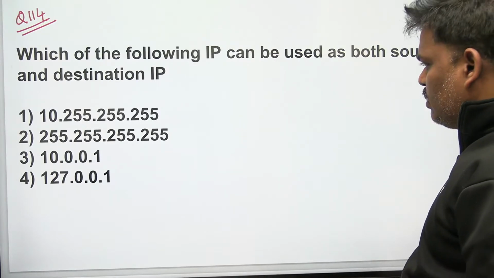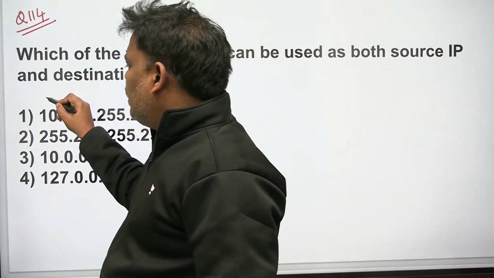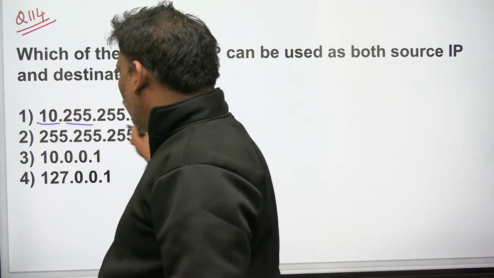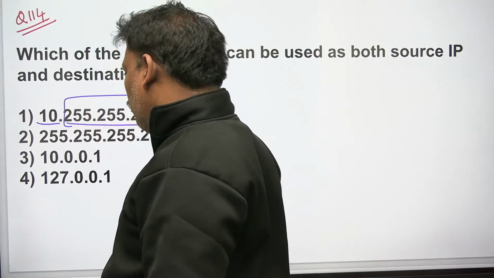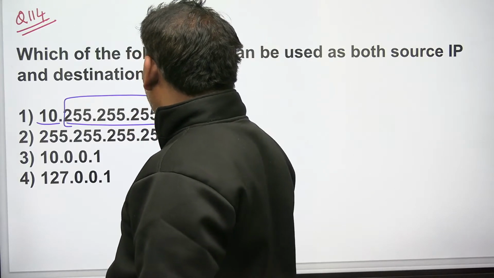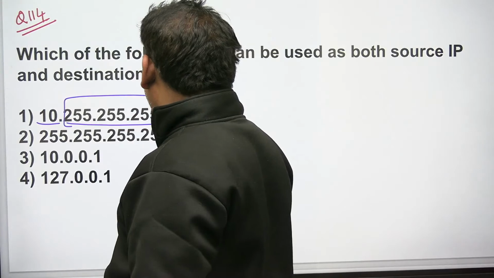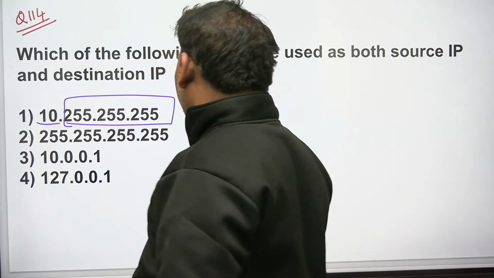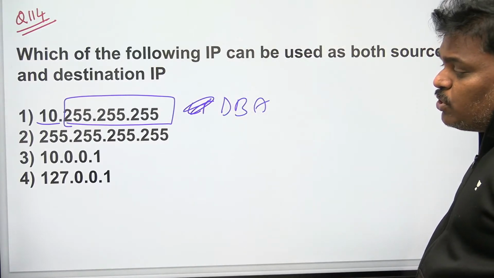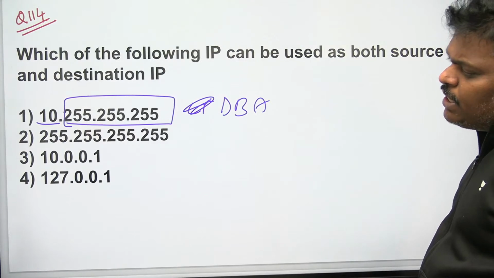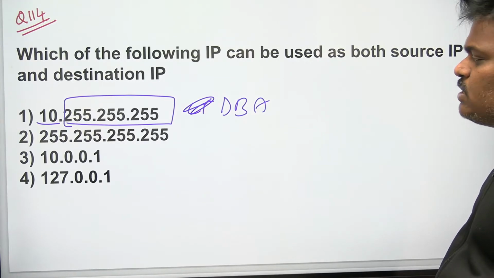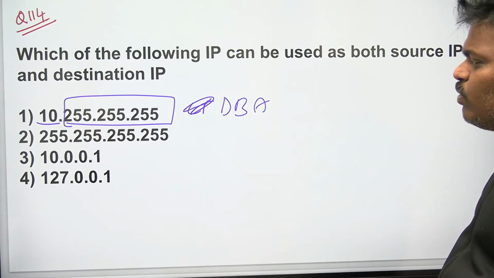Which of the following IPs can be used as both source and destination? If you observe clearly, it is a class A. Class A means the first byte is for network, the next bytes are for host. Host part is all ones. Host part all ones means DBA, direct broadcast address. Only the host part is all ones: DBA. If everything, network and host, is all ones, that is going to be LBA.